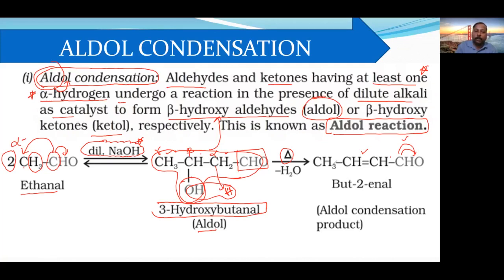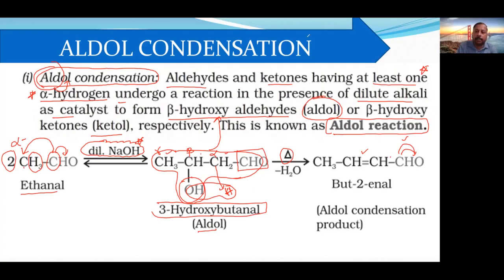and conjugation causes stability. Okay, so this is about the aldol condensation and how you will write in the board exam if it is asked in the naming reaction type. Okay, so in the naming reaction type, if they ask, what you will write: aldol condensation is aldehydes or ketones having at least one alpha hydrogen combined together in presence of dilute alkali like NaOH or KOH to form beta hydroxy aldehyde for the aldehyde side and beta hydroxy ketones for the ketone side. Okay, so then it is called aldol condensation. Okay, now you will write one example like this. Okay, that is sufficient for the board purpose.